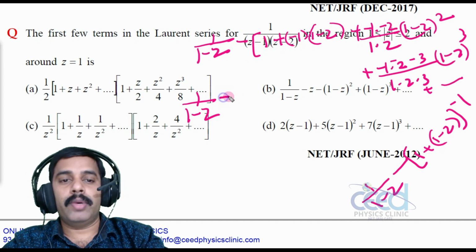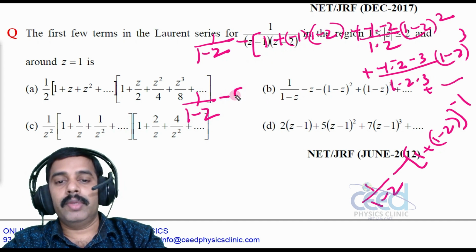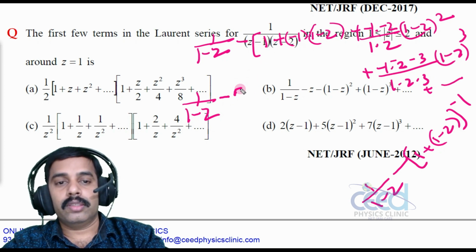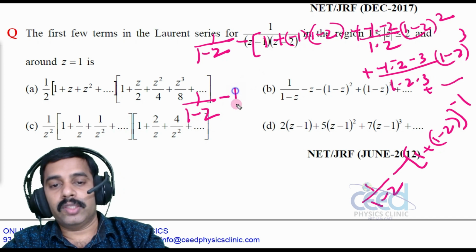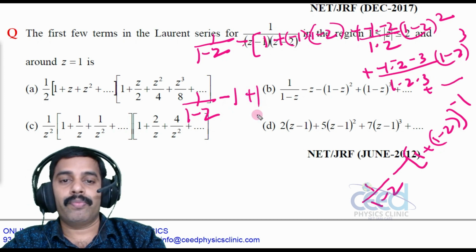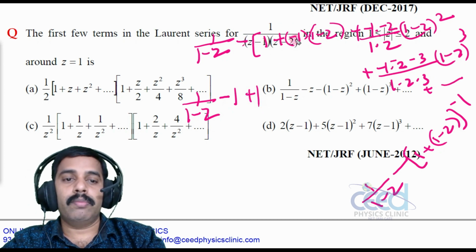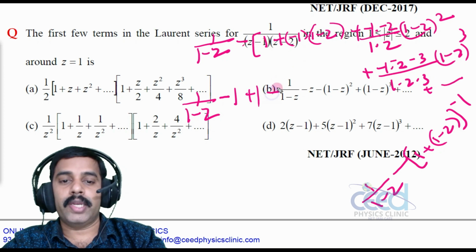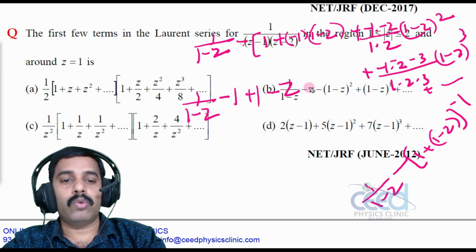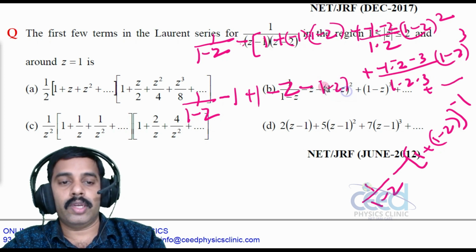Now let me expand this 1 by 1 minus z. So here we have a minus, and let me write this as minus 1, right? So this will be minus 1. So I am going to expand this minus 1. Here we have a minus and a minus 1, so that will be plus 1. And here minus of minus z is plus z, so minus z, right? Here we have a minus minus plus, and there is a minus outside. So minus 1 minus z square.